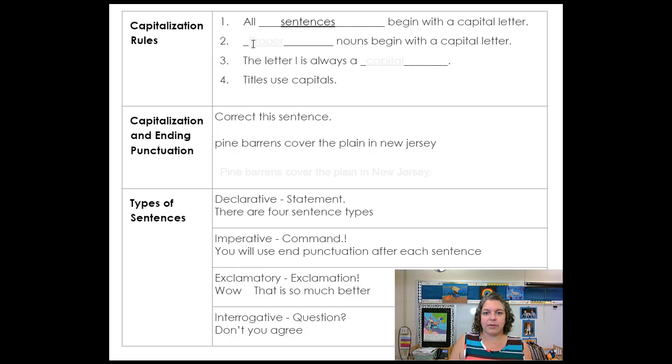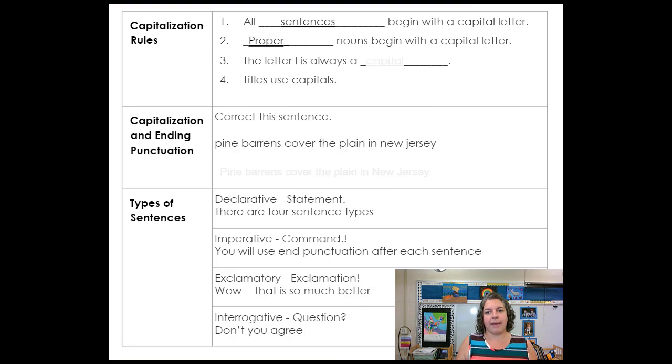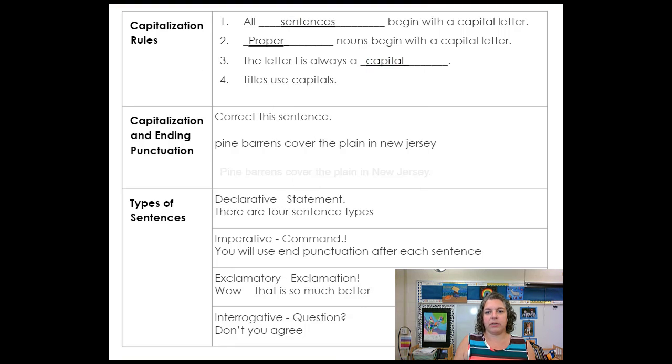Rule number 2: proper nouns start with a capital letter. So not all nouns, but proper nouns do. A proper noun is the name of a person, a place, or a thing. It could be the name of a country. Those are all proper nouns. So in Mrs. Lopez, both the M and the L are capitalized because it's a proper noun. The letter I is always a capital letter. When you are saying I did something, you need to use a capital letter.